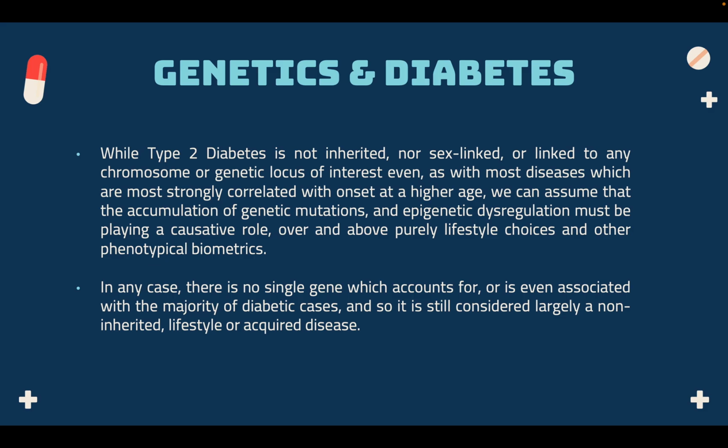While type 2 diabetes is not inherited nor sex-linked, or even linked to any chromosome or genetic locus of interest, as with most diseases which are most strongly correlated with onset at a higher age, we can assume that the accumulation of genetic mutations and epigenetic dysregulation must be playing a causative role over and above purely lifestyle choices and other phenotypical biometrics. In any case, there is no single gene which accounts for or is even associated with the majority of diabetic cases, and so it is still largely considered a non-inherited lifestyle or acquired disease.